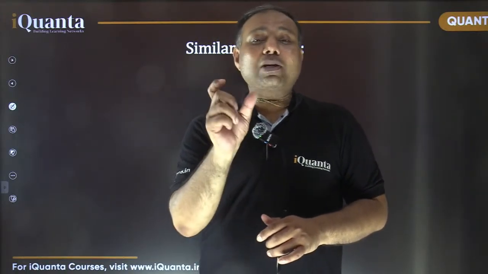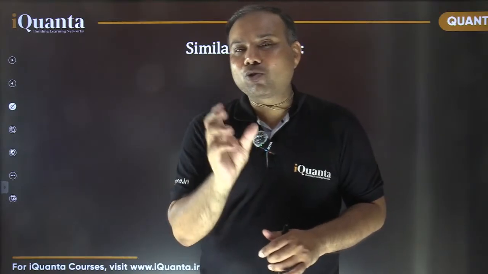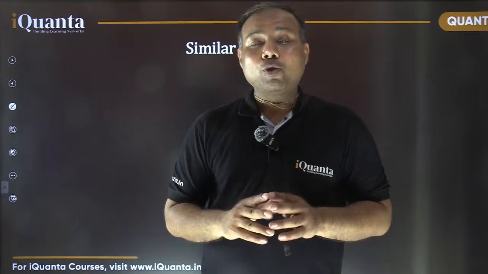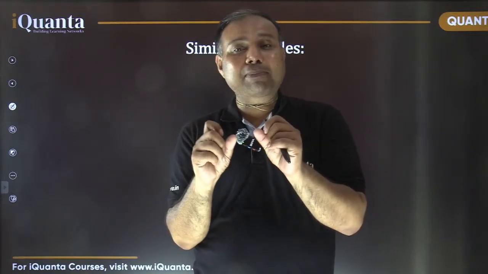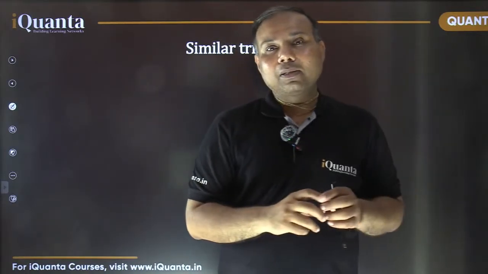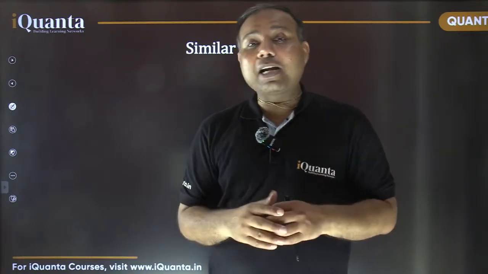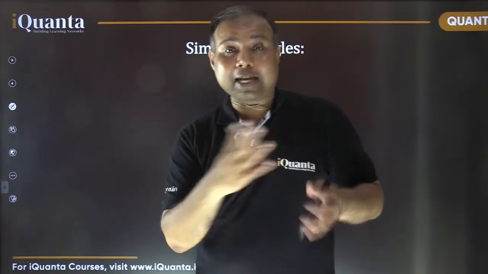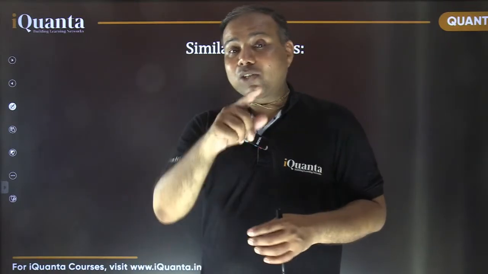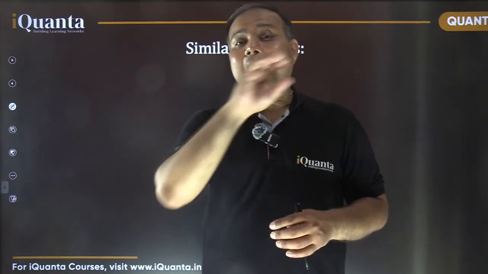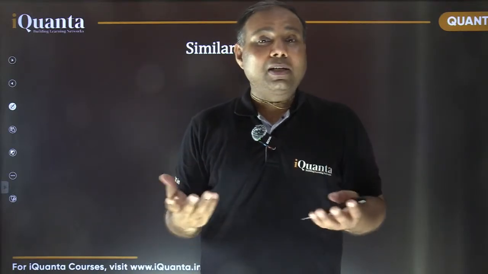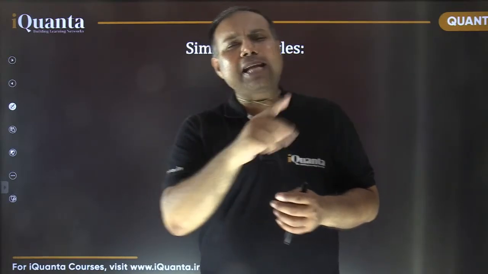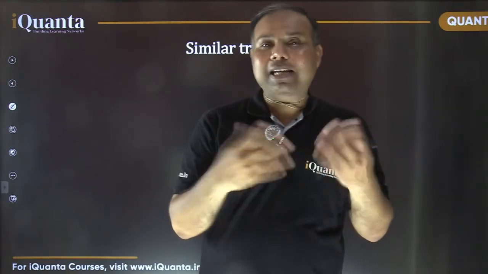So if that prototype, that small statue of the Taj Mahal, is very nicely created, and you take a photograph of that prototype and the actual Taj Mahal, it would be difficult to identify which is the real Taj Mahal and which is the prototype, because it is exactly similarly formed, right? But what is the difference? The difference is of their actual sizes, the dimensions. But what is the same? The corresponding angles, corresponding shapes, that is exactly same.